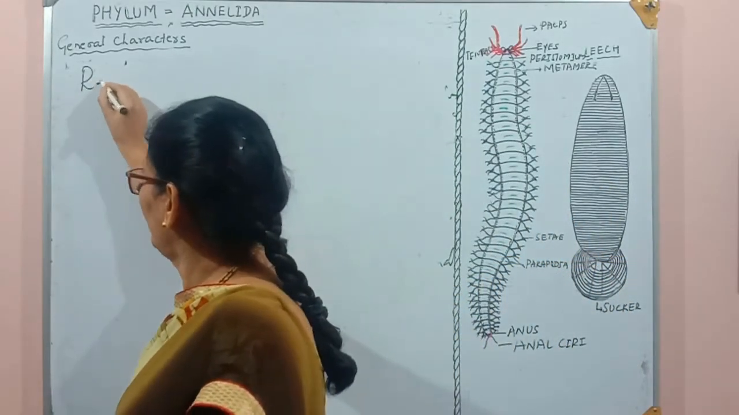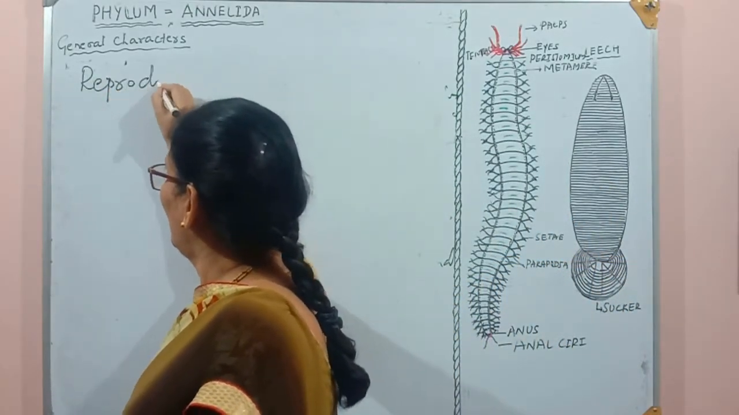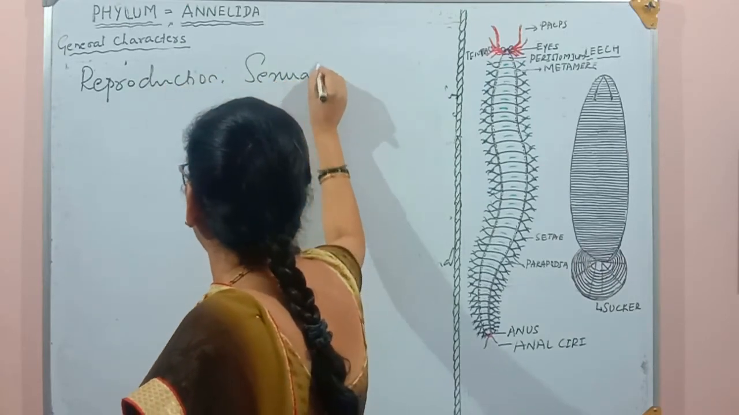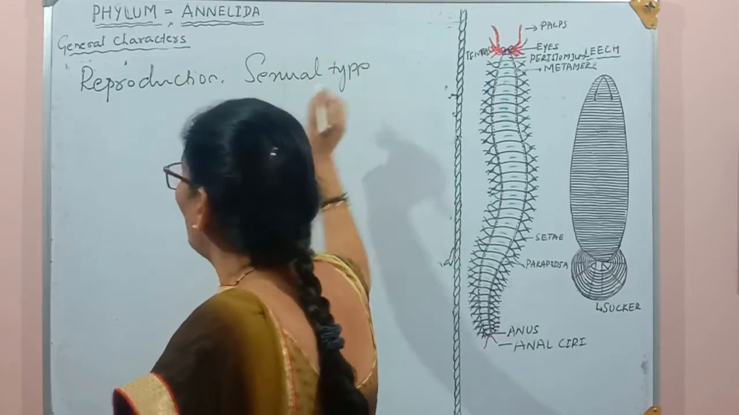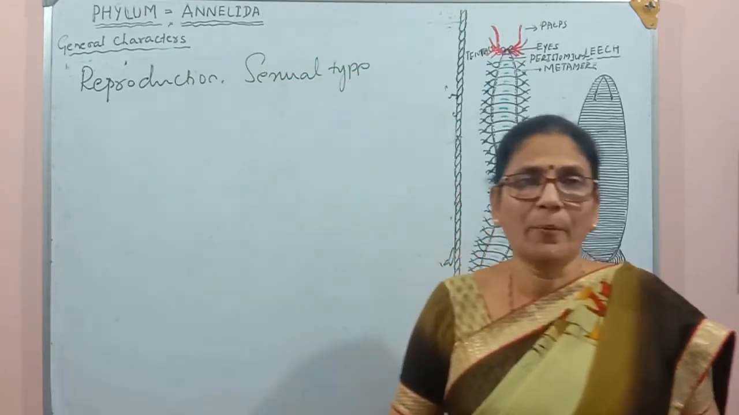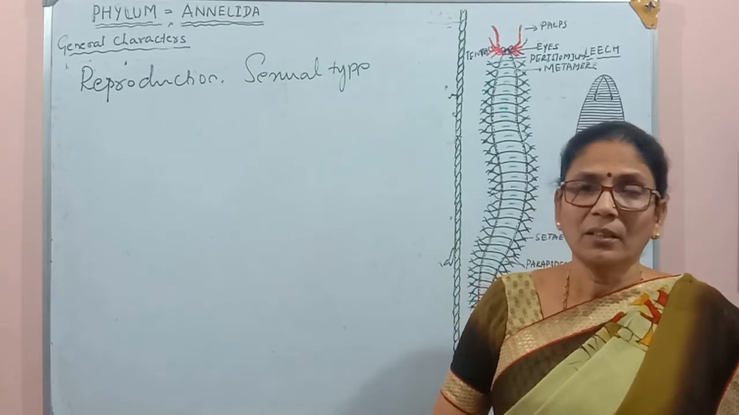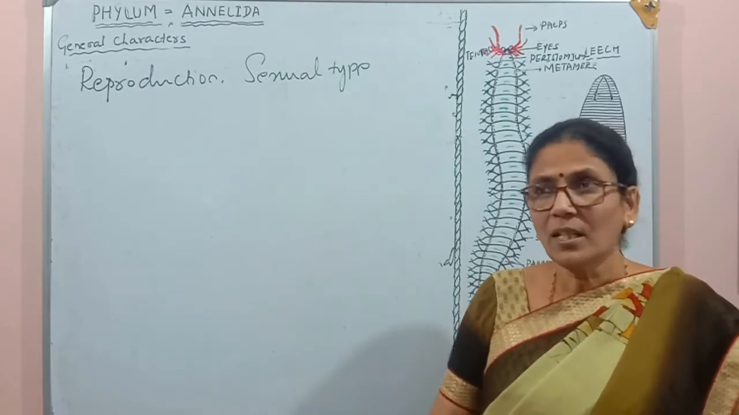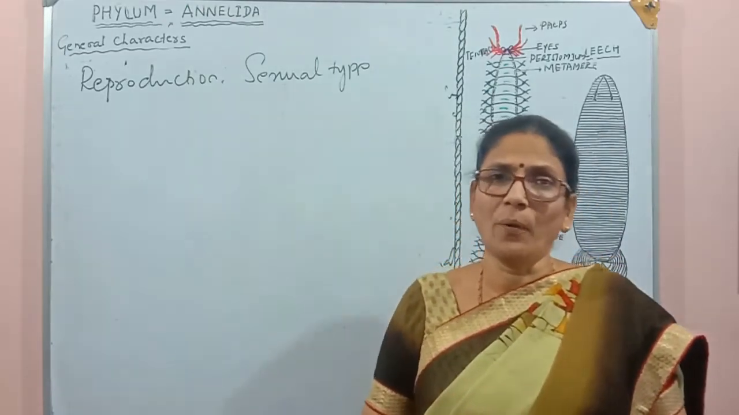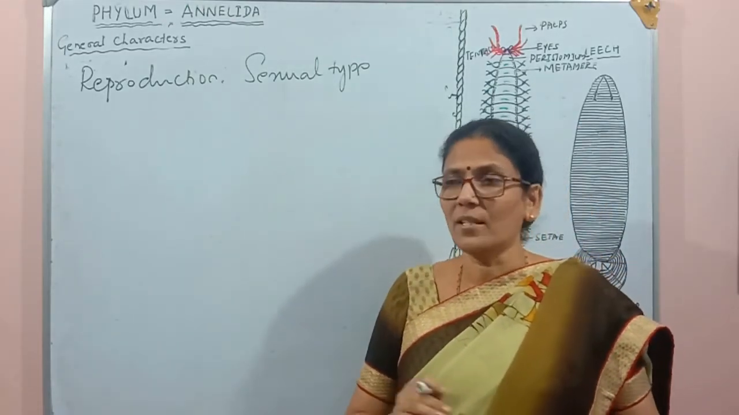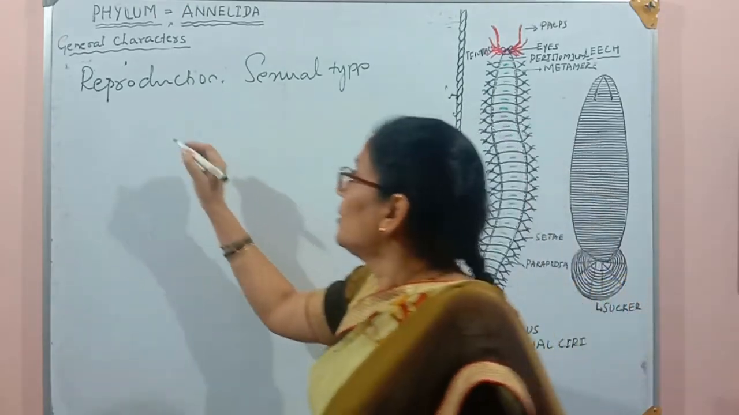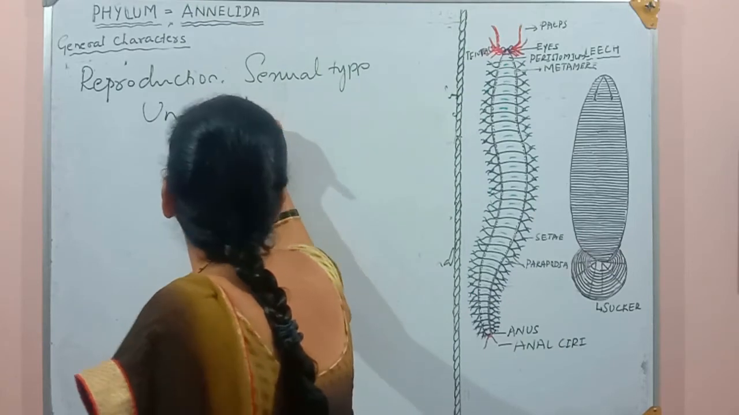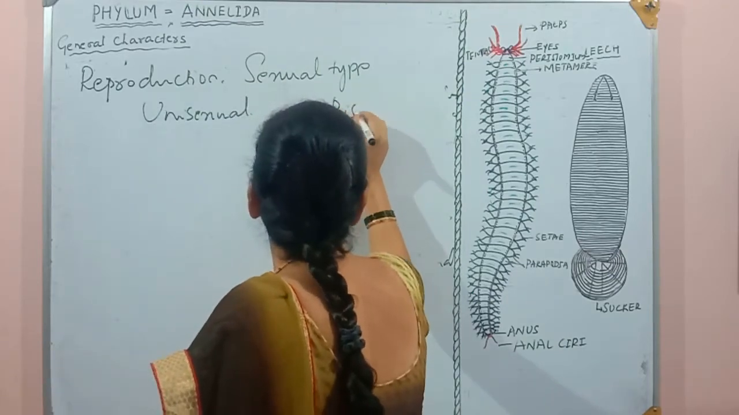Reproduction. Reproduction in this group is sexual type only. They have only sexual type of reproduction. But here some important character we can see in this group. That is, some of the organisms of this group are unisexual and some are bisexual.